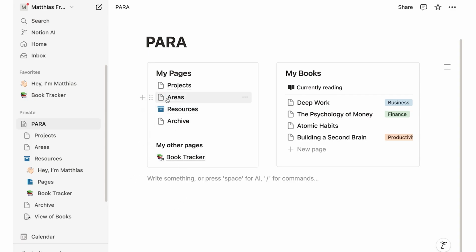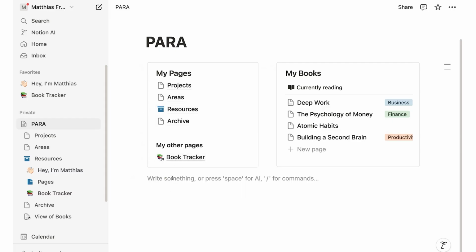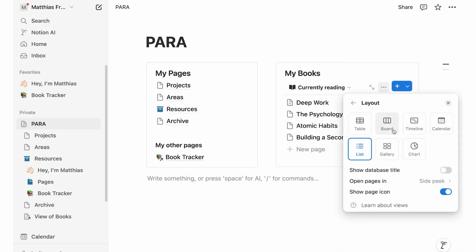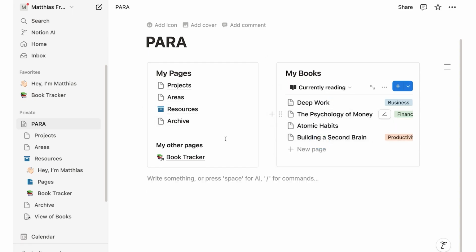Now, it sometimes can be, in particular in the beginning, a bit difficult to distinguish between pages that are actually directly in that location and links to other places. But the little helper is this arrow. Wherever you see this little arrow, it indicates that what you're looking at is actually not the original. It's just a link to the place where it lives. The same is true for databases, by the way. So if we go back here to my books and show the database title again, so we go to layout, say show database title, you see it has a little arrow because books doesn't live on this page. It lives inside the resources. So that's the second way.